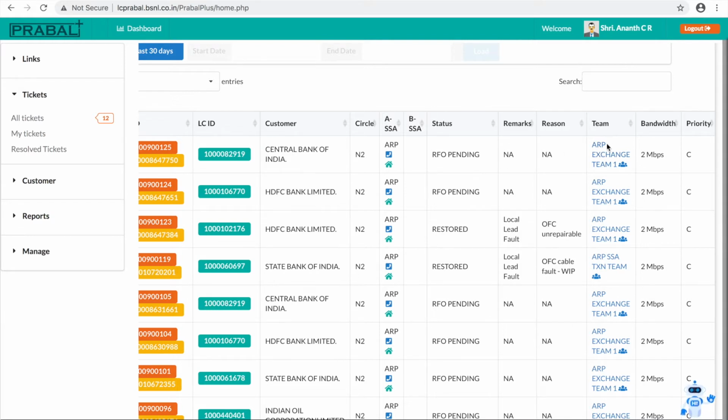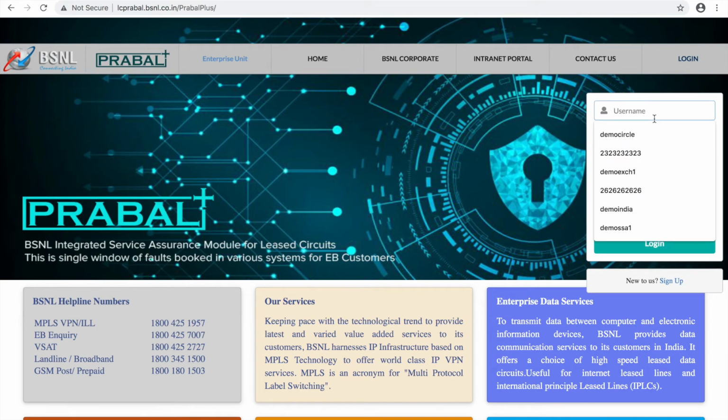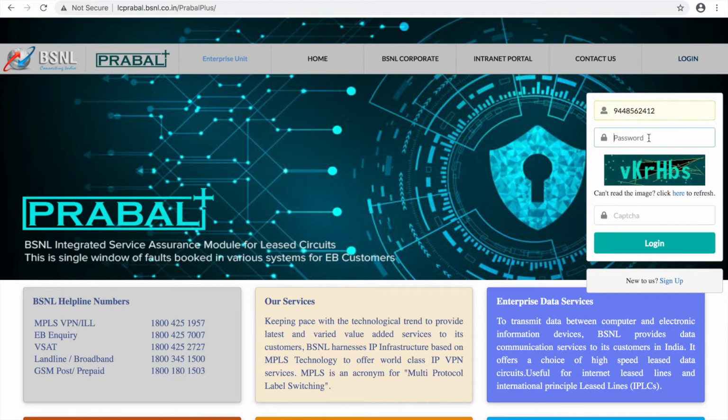If you see here, the team is mentioned, ARP Exchange Team 1. That person should log in and give the status. Now I will log in as the user. Even though the ticket is closed, we have to provide the RFO for better clarity and to avoid the fault in future.